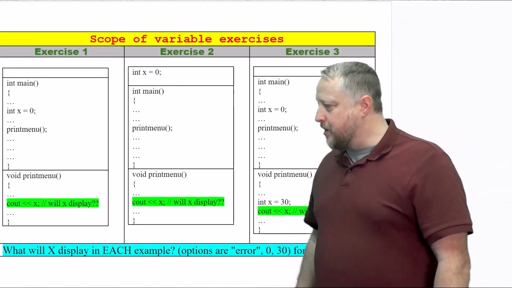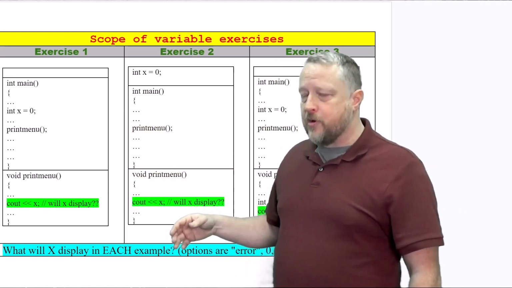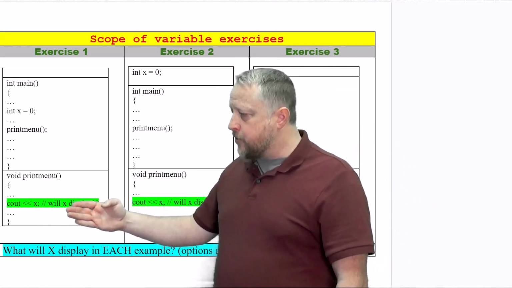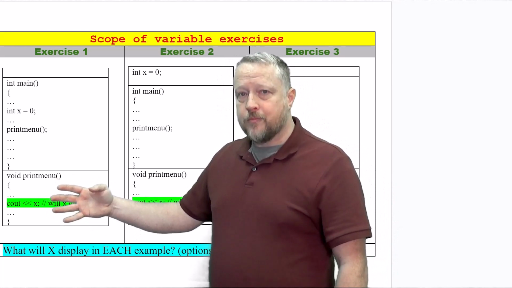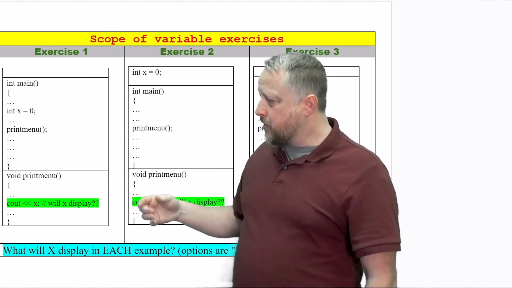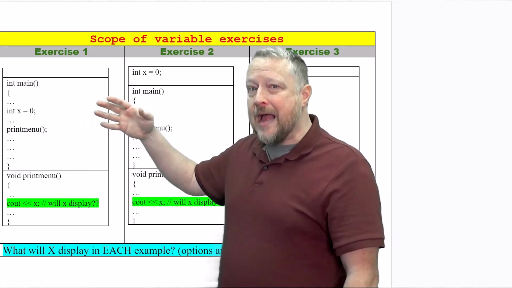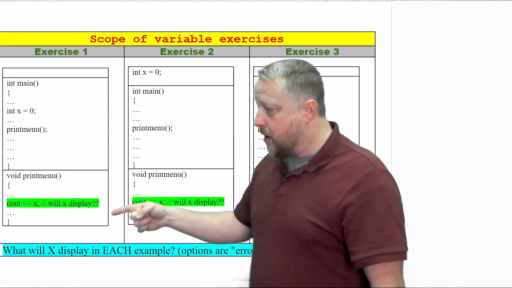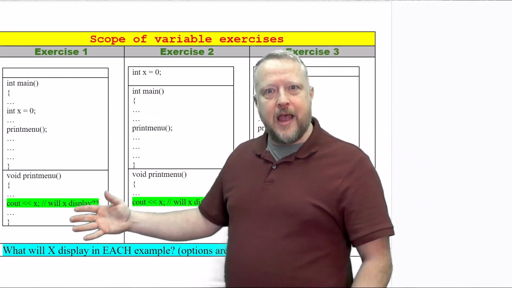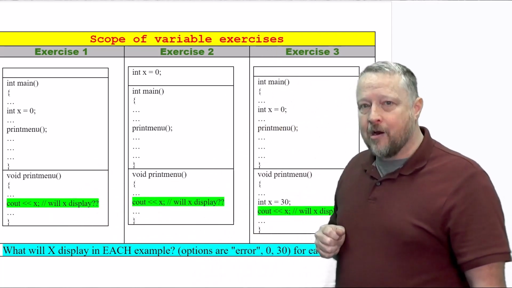For exercise number 1, main, nothing crazy, print menu. My cout is inside of the print menu, and it's trying to print out X. Now, here's what the compiler's going to think. Okay, is there anybody local to X? Nope. Is there anybody global with X? The answer is no. Now, some of you are looking at this, well, wait a minute, X is inside of main here. That's right. It lives, works, and dies inside of main. But that's not print menu. So this first one's going to look for X and go, who the heck is X?